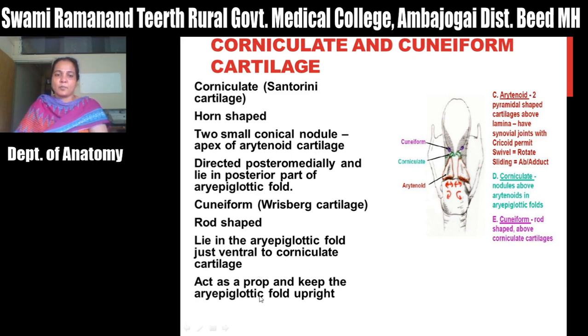It acts as a prop and keeps the aryepiglottic fold upright, and it prevents the entry of foreign particles or foreign material inside the larynx. That's why it acts as a watchdog. So these are the paired cartilages of the larynx. The epiglottis, corniculate and cuneiform cartilages are elastic in nature.